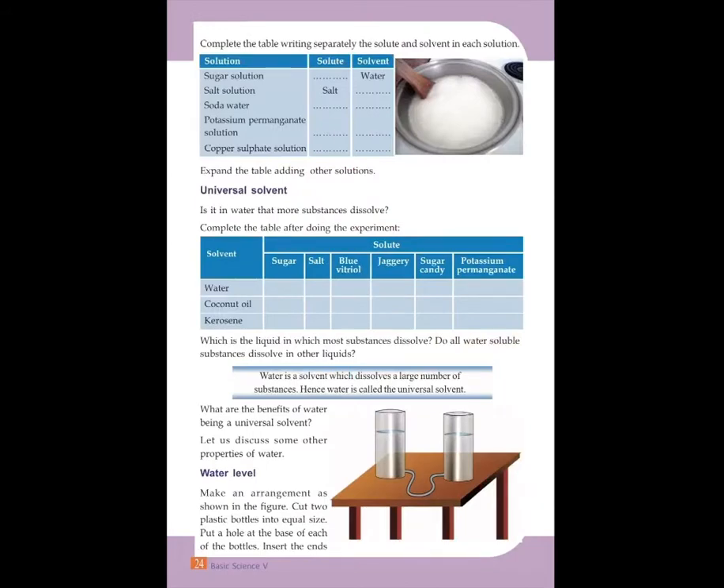Complete the table writing separately the solute and solvent in each solution. Solution, solute, solvent: sugar solution, salt solution, soda water, potassium permanganate solution, copper sulfate solution; salt, water. Expand the table adding other solutions. Universal solvent: it is in water that most substances dissolve. Complete the table after doing the experiment. Solvent, solute: sugar, salt, blue vitriol, jaggery, sugar candy, potassium permanganate, water, coconut oil, kerosene. Which is the liquid in which most substances dissolve? Do all water-soluble substances dissolve in other liquids?